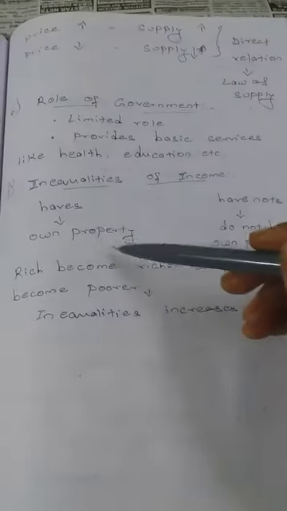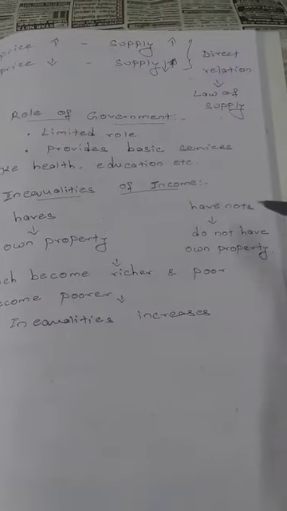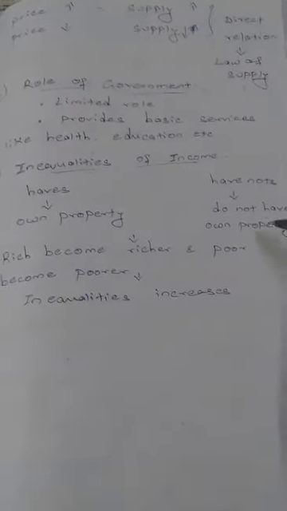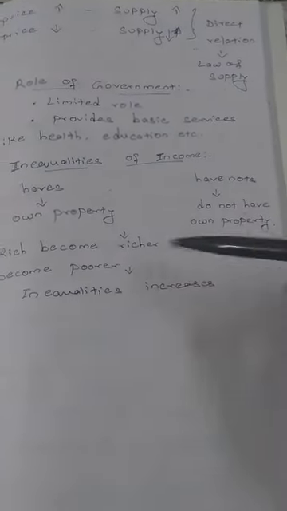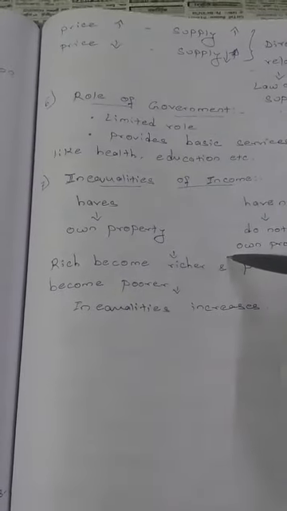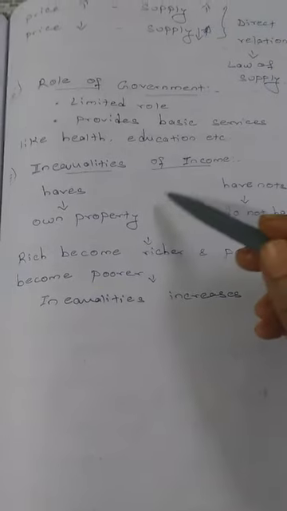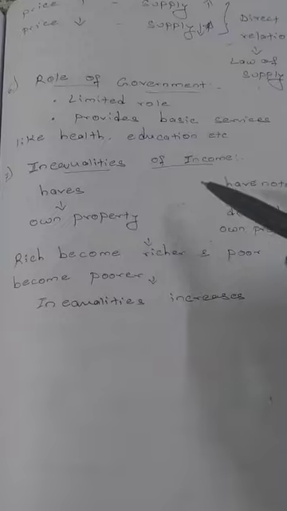Haves refers to those who have their own property, means they will be rich, and have nots means they don't have any property, that is workers, poor workers. So the rich become richer and the poor become poorer in a capitalistic economy. So inequality prevails in a capitalistic economy, which is one of the drawbacks.